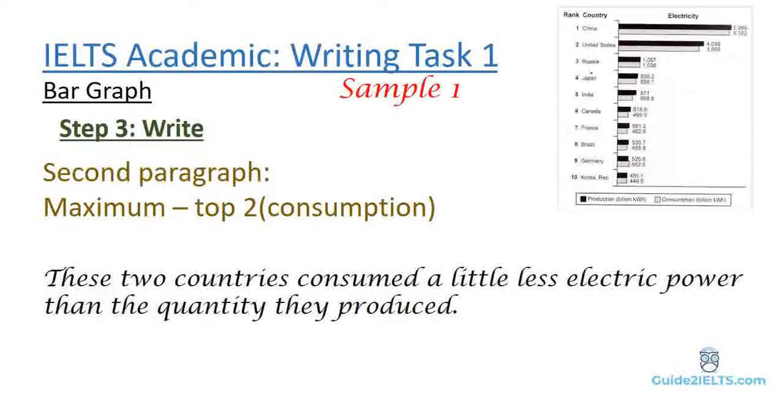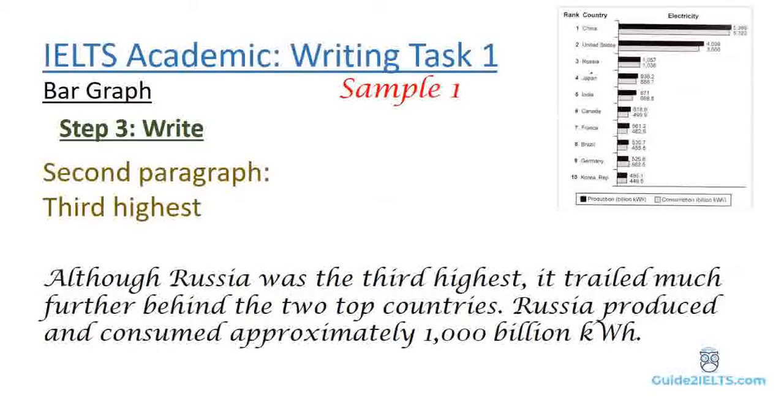Next, we'll mention the third highest. Although Russia was the third highest, it trailed further behind the 2 top countries. Russia produced and consumed approximately 1000 billion kilowatts.